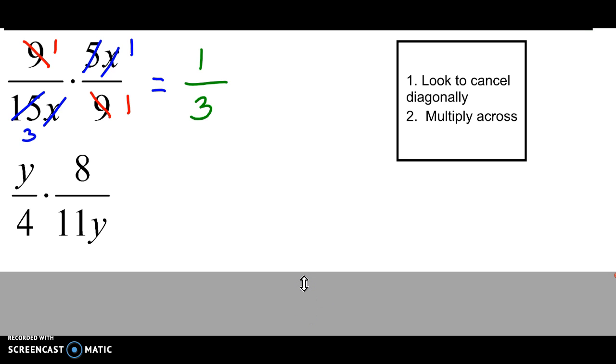Let's look at another example with variables. So now we have y and 11y. Let's see if those cancel. Y divided by y is 1. Y divided by y is 1. 4 divided by 4 is 1. 8 divided by 4 is 2. Now remember, when we canceled out the y, the 11 didn't go away. So 1 times 2 is 2. 1 times 11 is 11. So we need to keep the 11 in our final answer.